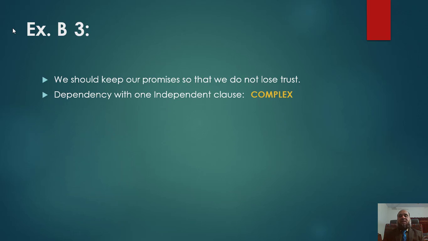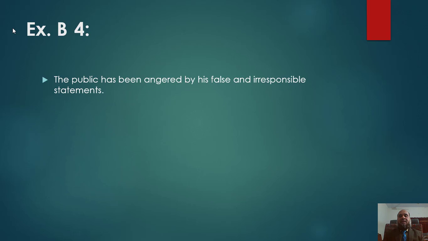We should keep our promises so that we do not lose trust. Keep in mind there are two clauses in this given sentence. You will have to check whether there is dependency in the sentence or there are two principal clauses in the given sentence. You are right. Dependency is shown with the conjunction so we can say that this sentence is a complex one. Now we go to sentence number 4.